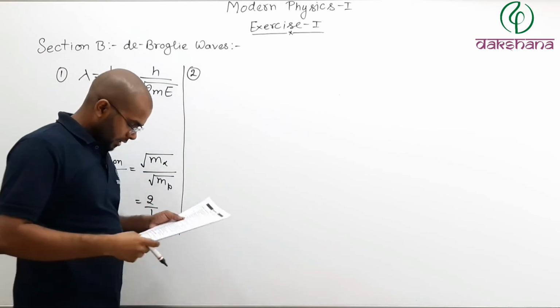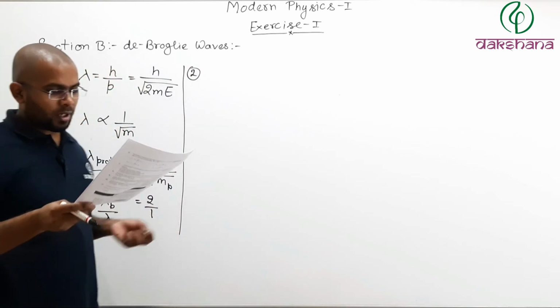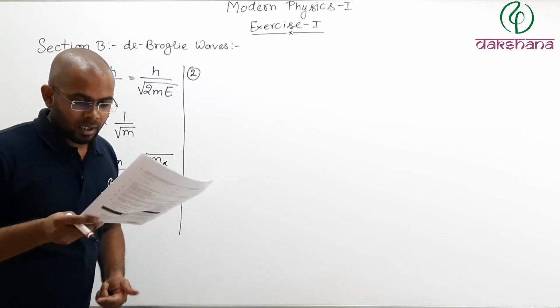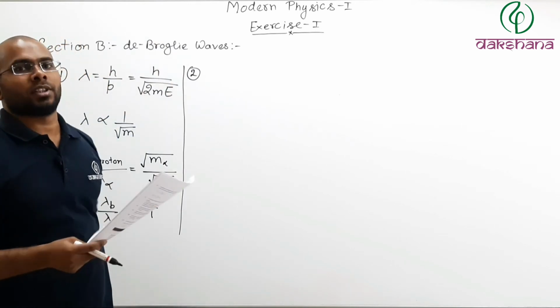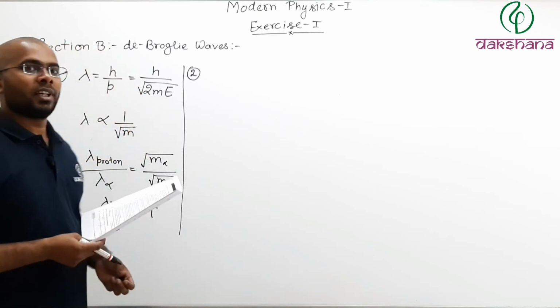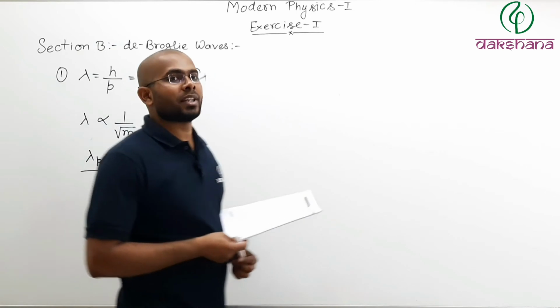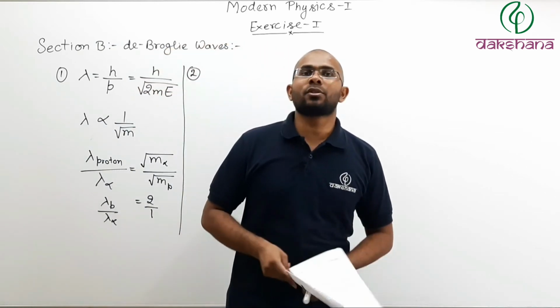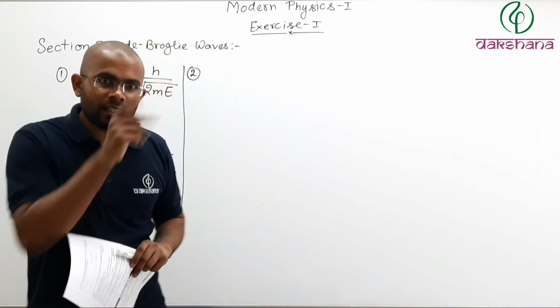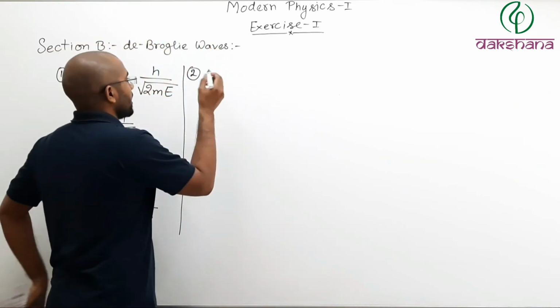Second question. What is the second question? The ratio of de Broglie wavelengths of a proton and alpha particle moving with the same velocity. Now remember, in the first question their kinetic energy was the same, but in the second question they are moving with the same velocity. There is a difference.